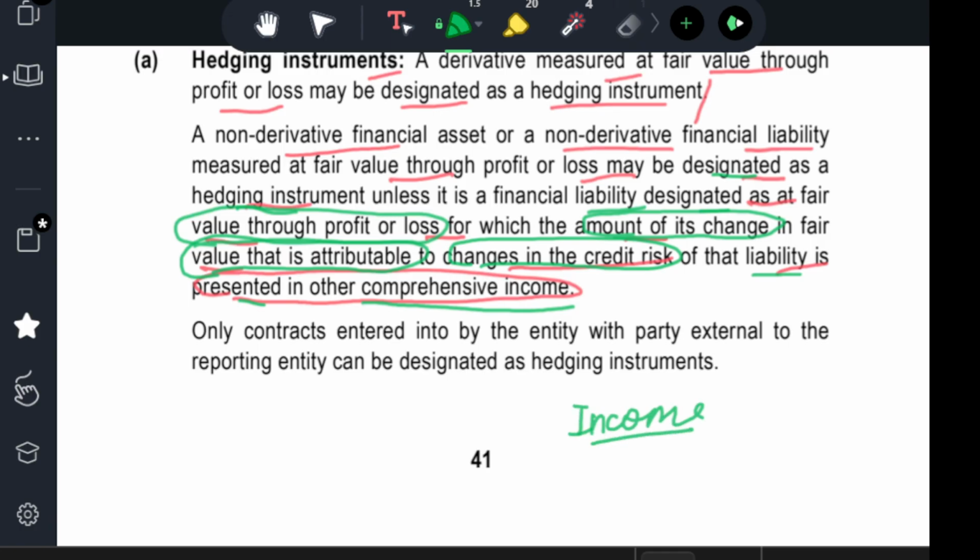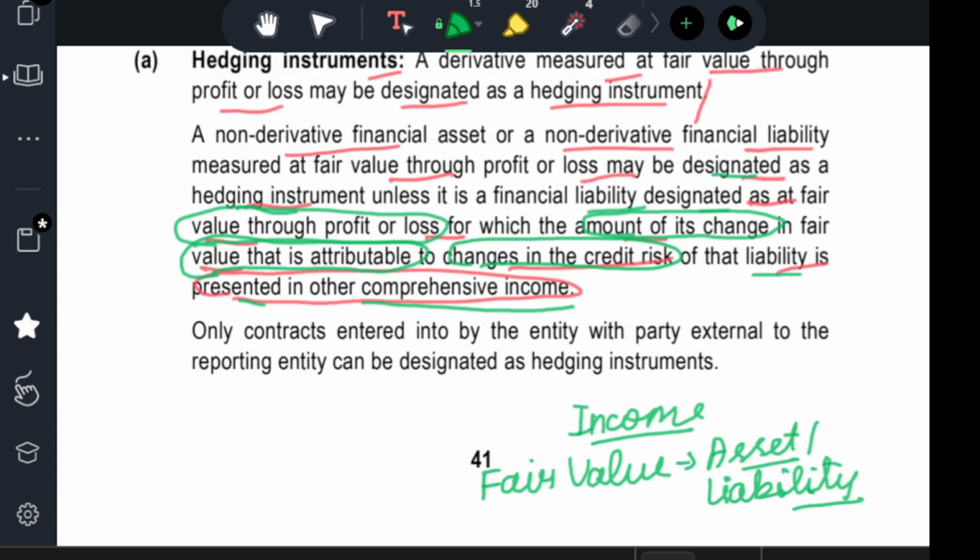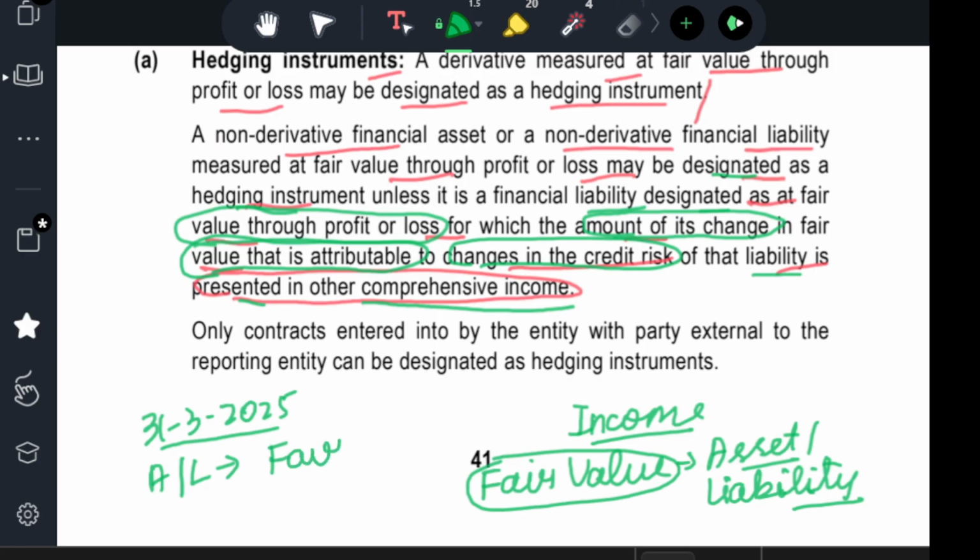You can calculate income only when there is a fair value. There will be a fair value for both asset and liability, right? So in this case, the asset should be at fair value. Then only, when you're measuring the asset and liability on this date, you can see what is the fair value.